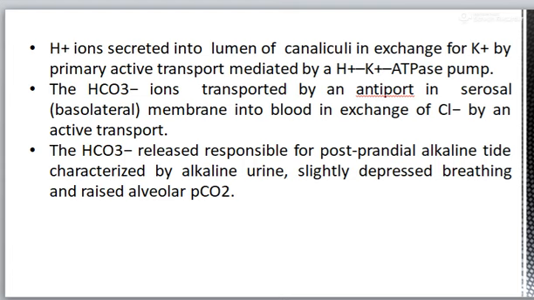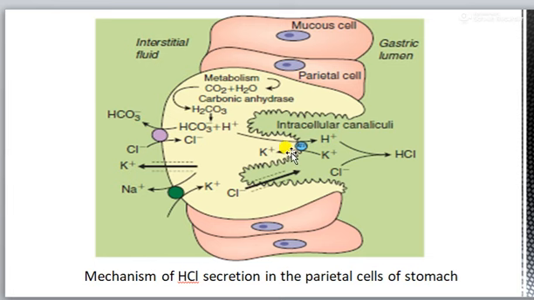This HCO3 minus ion that is released into the blood is responsible for the postprandial alkaline tide, and it is characterized by alkaline urine, slightly depressed breathing and raised alveolar PCO2. This H plus is secreted into the lumen and it combines with chloride ion and forms HCl.